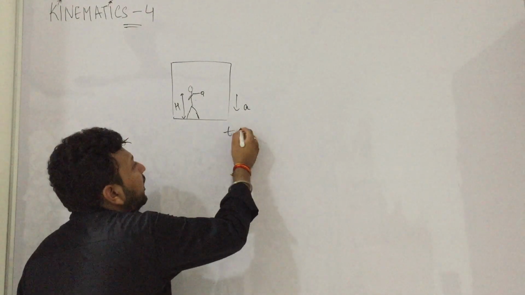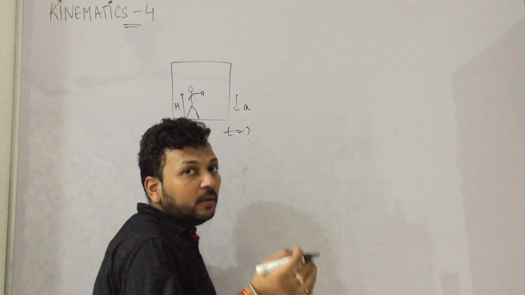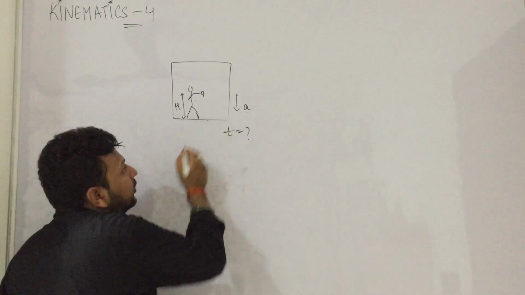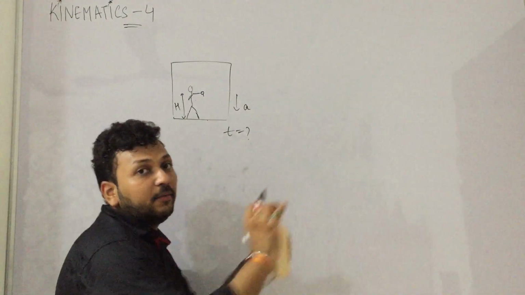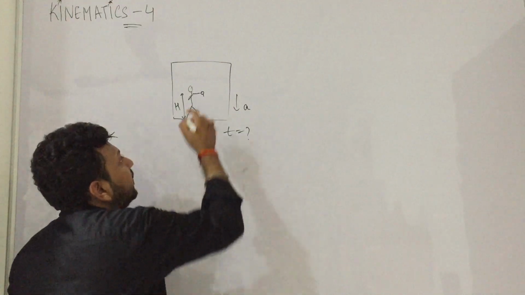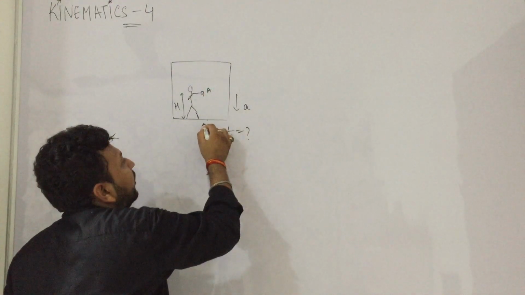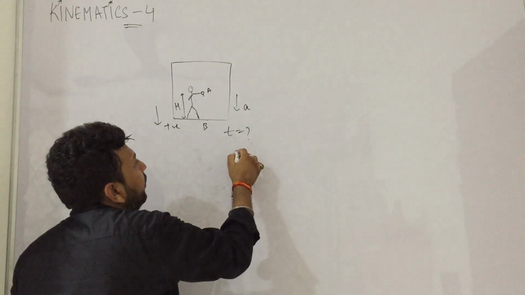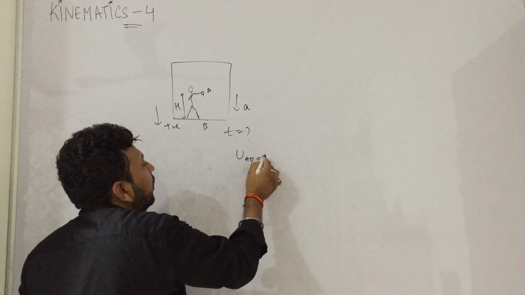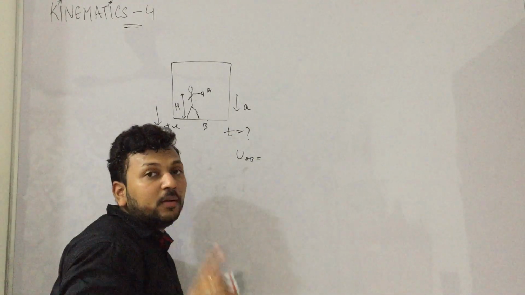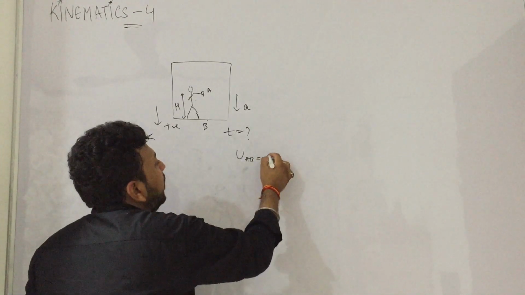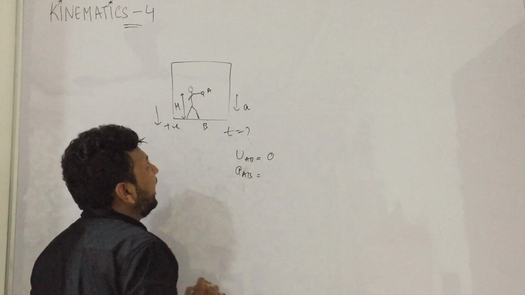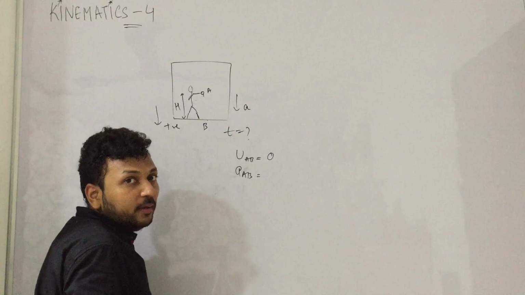Okay, we need to find the time when the coin gets on the lift. It touches the lift bottom part. So let us take the coin as A and the lift as B. This direction is positive, so we write UAB. Coin was dropped and the lift's initial velocity was also 0. UAB becomes 0, UA minus UB.